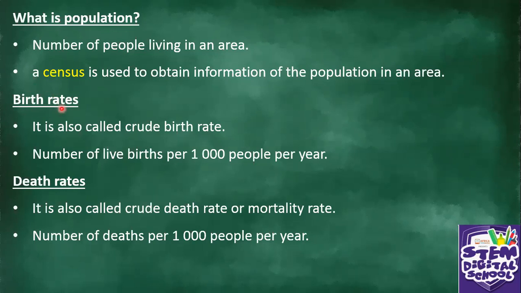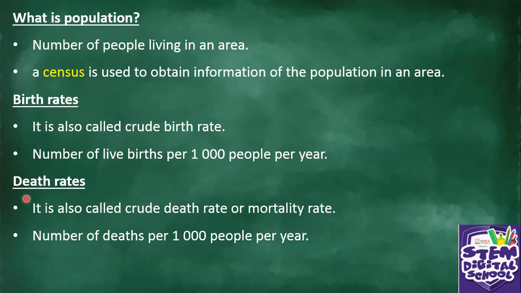Let's look at birth rates. What is a birth rate? Birth rate, it's nothing complicated. As the term says, birth rate means it is the rate of what? Of birth. It is also called crude birth rate: the number of live births per 1,000 people per year. So it is the number of babies that are born per 1,000 people per year.